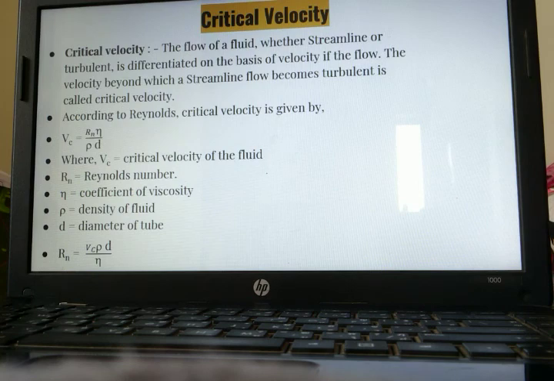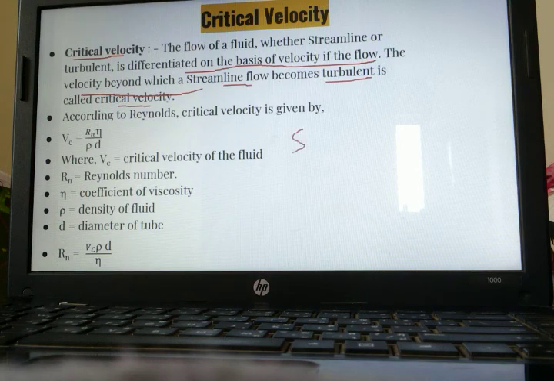Next one, critical velocity. Like in turbulent flow as well as streamline flow, we have already seen, whether the flow of the fluid is streamline or turbulent is differentiated on the basis of critical velocity. The velocity beyond which a streamline flow becomes turbulent flow is called critical velocity.